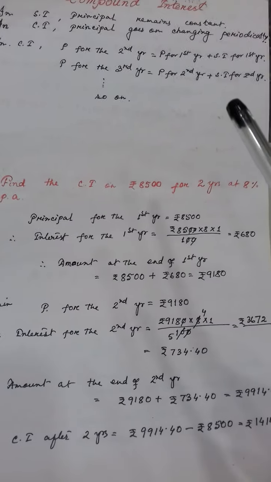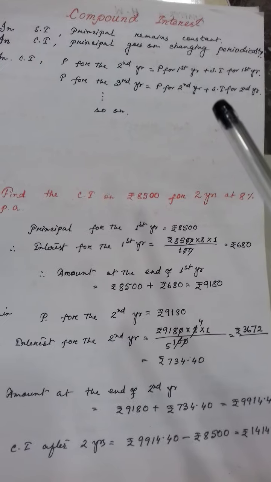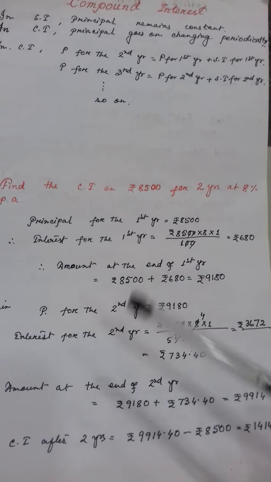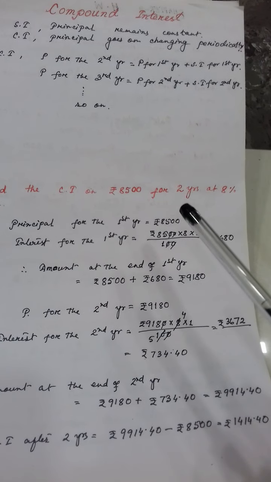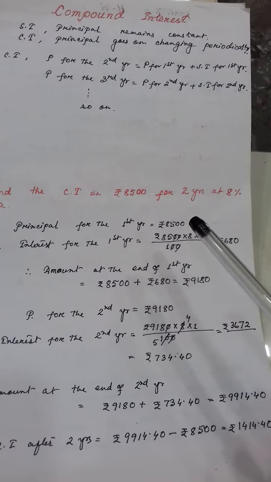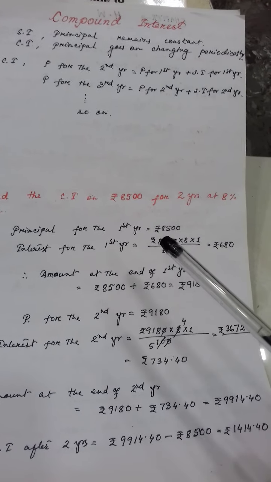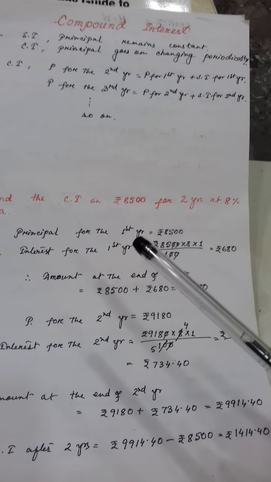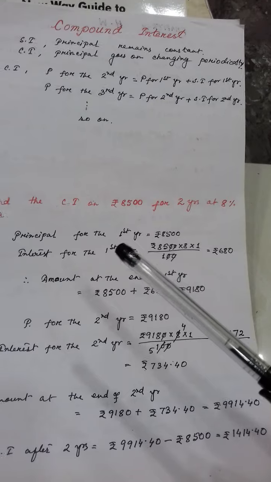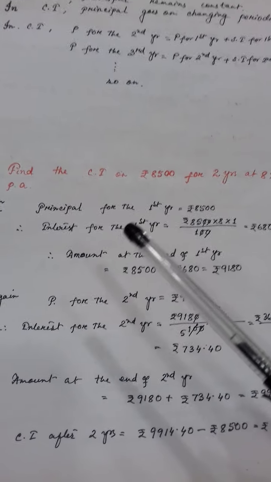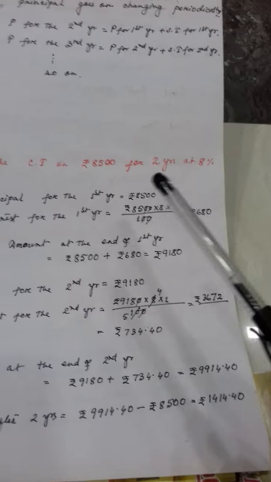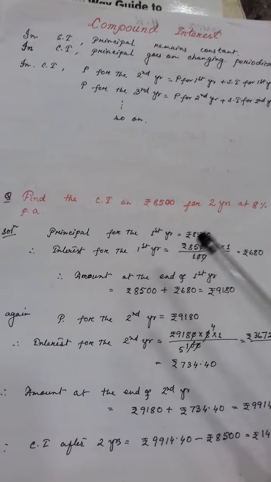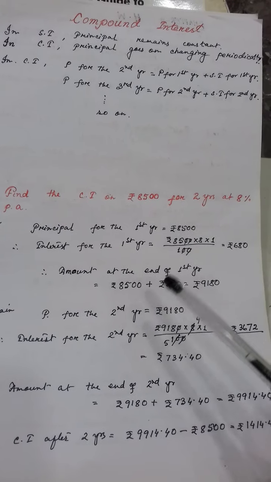Clear? Now if you move in this process, it is a little bit lengthy process. Sometimes if the time is less, then it is easier to do. But if the time will be more, means the duration will be more or the amount will be big, then we use the formula. Clear? So now you see what this process is. You have to find out the compound interest for 2 years. So for 2 years you have to move 1 year by 1 year. At a time together 2 years you cannot find out.